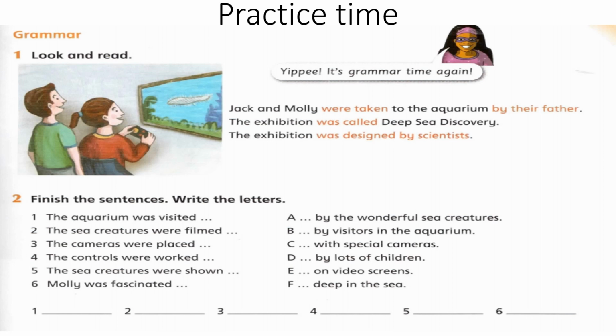Now, have you finished? Number one, the aquarium was visited by lots of children. Number two, the sea creatures were filmed with special cameras. The cameras were placed deep in the sea. The controls were worked by visitors in the aquarium. The sea creatures were shown on video screens. Molly was fascinated by wonderful sea creatures. Were you correct or no?